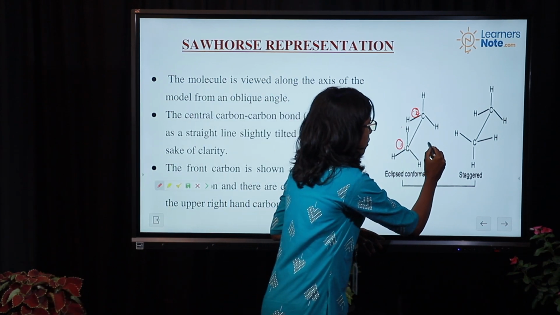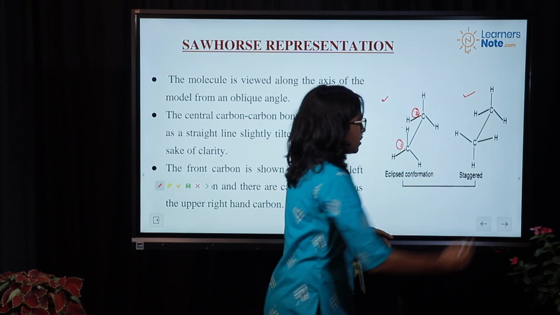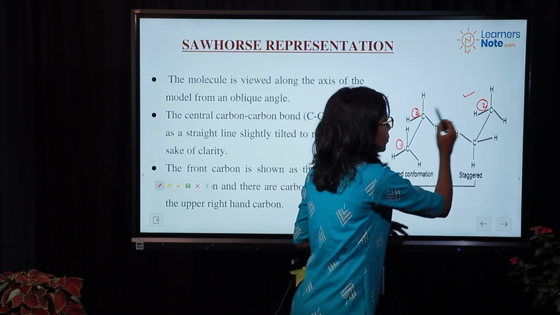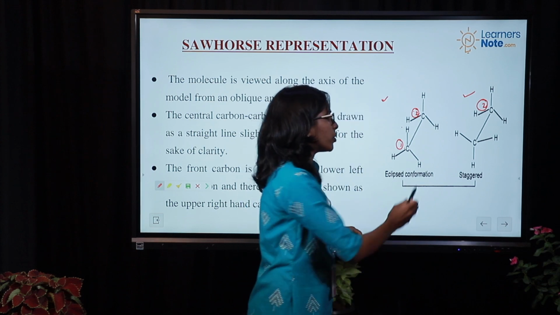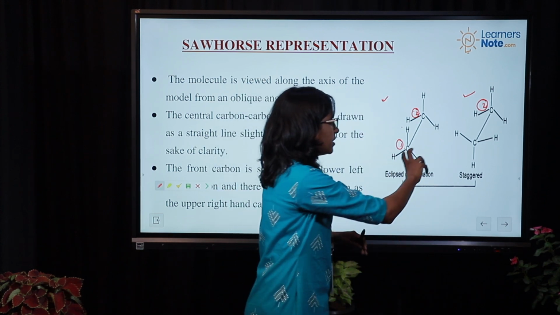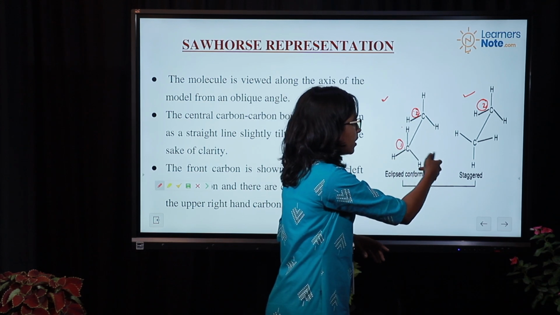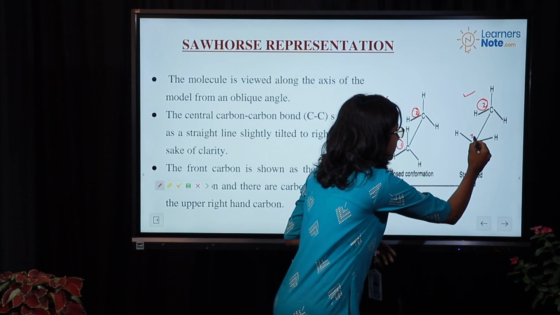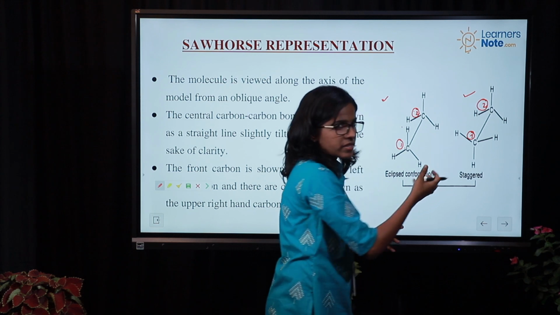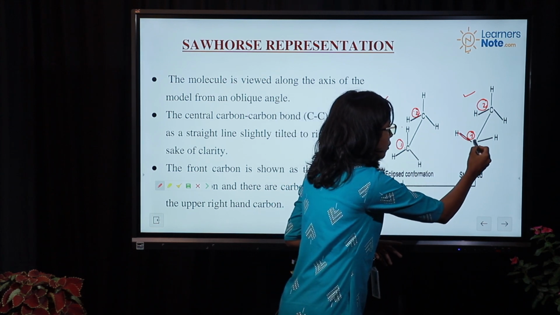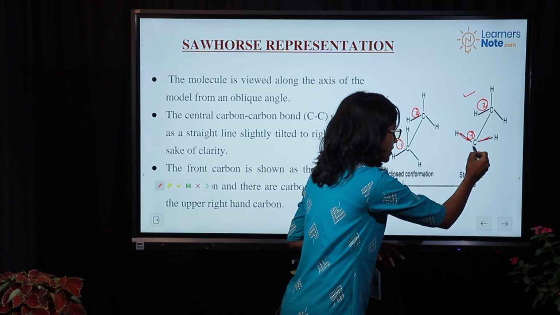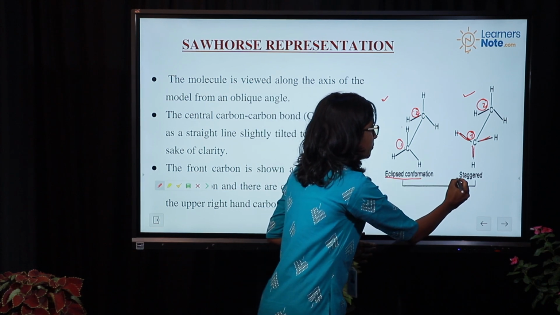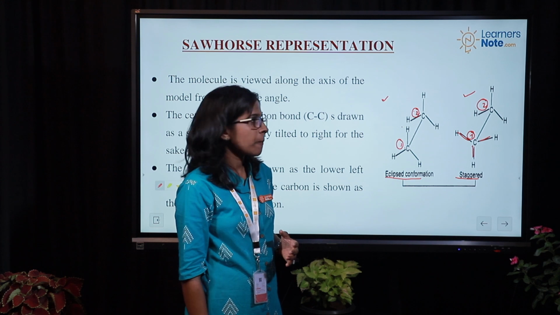And what is the difference between this and this? Here the second carbon is the same, right? There is no change in the second carbon. What about the first one? Yes, it has been rotated. It has rotated and a change in conformation has occurred. The first carbon atom is rotated in the opposite direction, and we get 2 hydrogens above and 1 hydrogen below. So we have termed this the eclipsed conformation, and this one the staggered conformation.